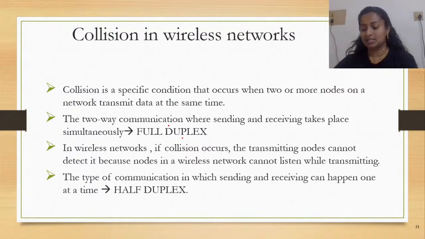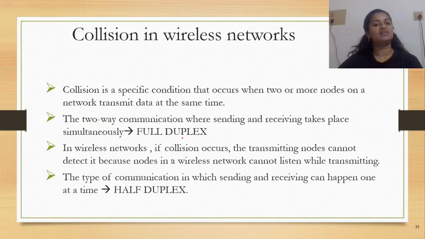Now, let us take the example of a walkie-talkie in the hands of a policeman. In such a device, you can send as well as receive, but the problem is that you cannot do it at the same time. While sending of data happens, the receiver has to patiently wait, and only after the entire data is sent does the receiver talk. So this is a case of half duplex communication. Sending and receiving can happen, but only one at a time.